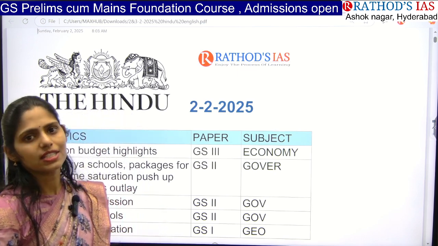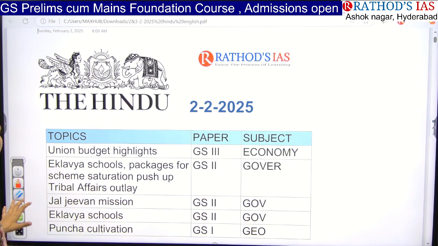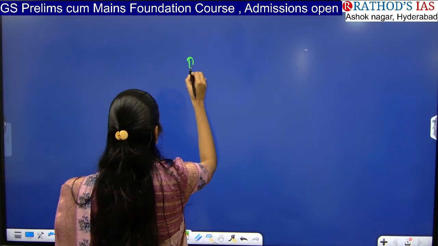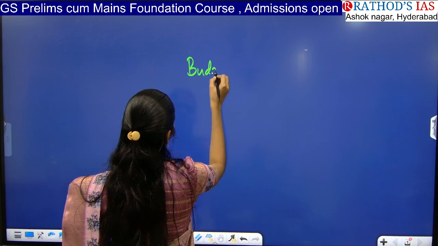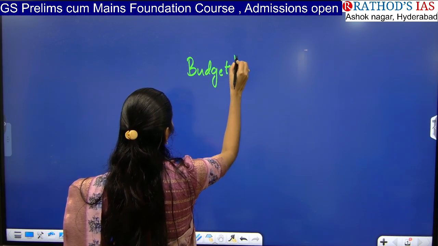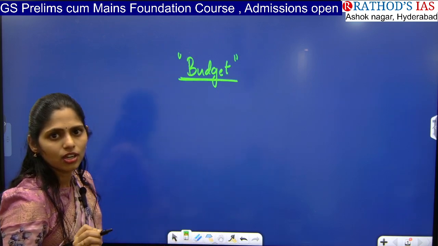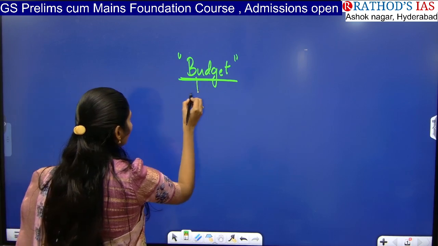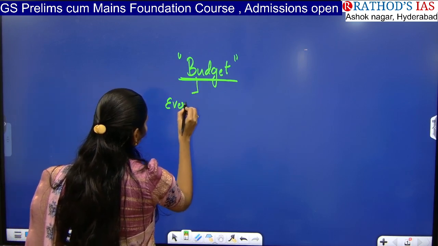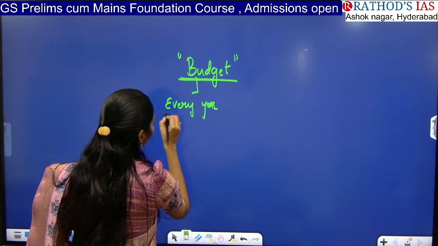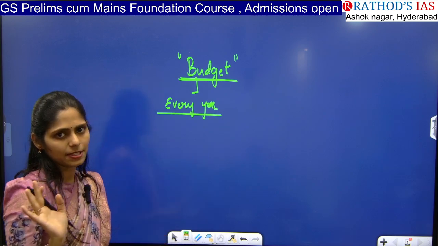Now let us see the first important topic, that is our Union Budget highlights. The keyword here is budget, and I want to give you an overview of how you have to see the budget. Normally every year our government will be keeping this budget and it will be passed.